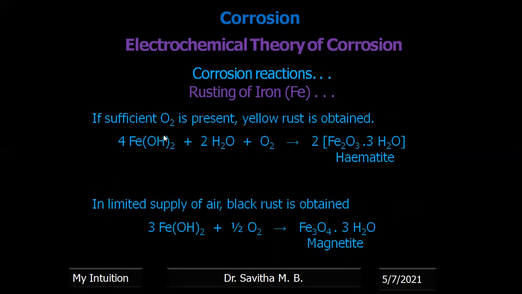Okay, now this ferrous hydroxide is unstable in the presence of moisture and water, and they again start the secondary reaction to form the rust. Okay, it may be hematite or magnetite depending upon the oxygen availability. Therefore it will form the rust, and rust is nothing but the ore. Initially we have extracted iron from hematite or magnetite, right? Therefore, without our taking part, spontaneously the iron has gone back to its original stable state, that is, the oxide state.